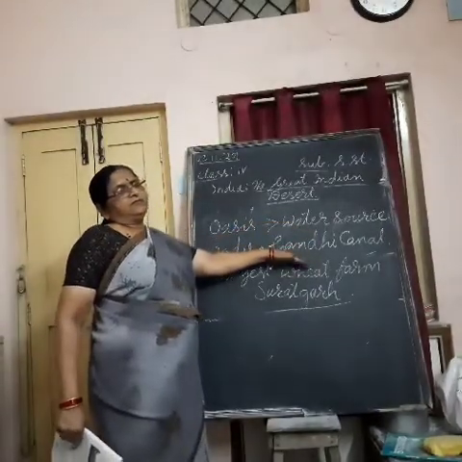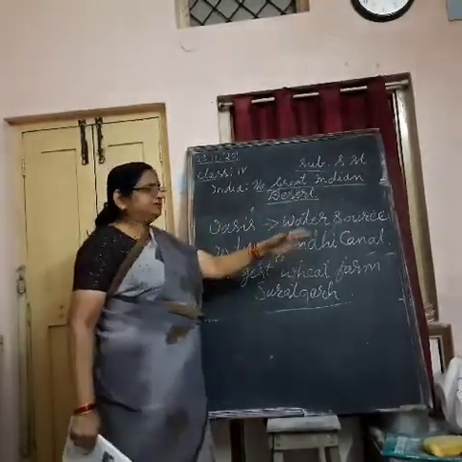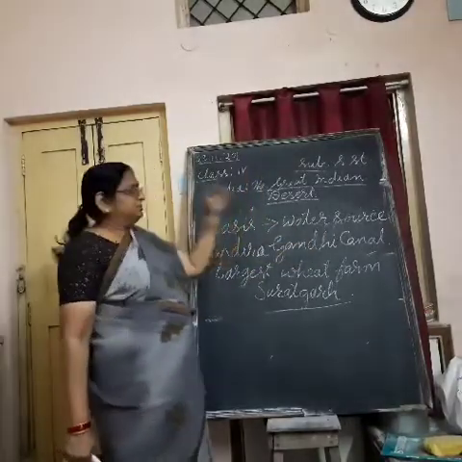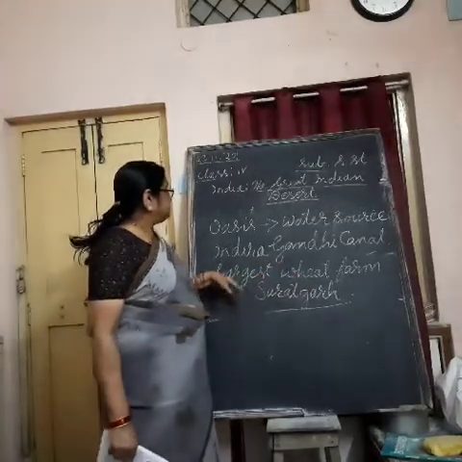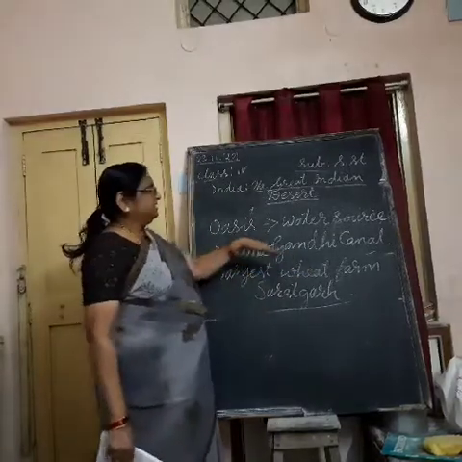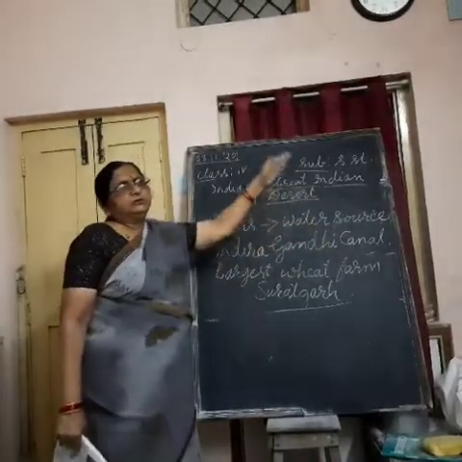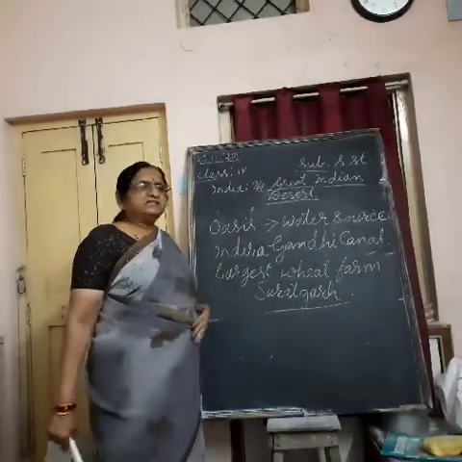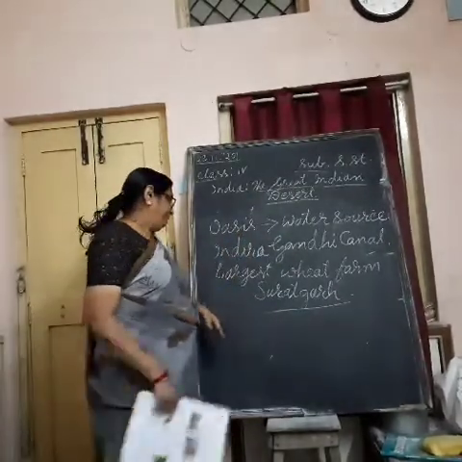And this largest wheat farm has produced a surplus amount of wheat, which is not only enough for the people of Rajasthan, other people of India can also use it. They sell that wheat to them. So how is this possible? Building such a largest wheat farm by using Indira Gandhi Canal water. How is this Indira Gandhi Canal built? It is built using the water of the Sutlej River. And this Indira Gandhi Canal is the longest man-made canal in Asia.